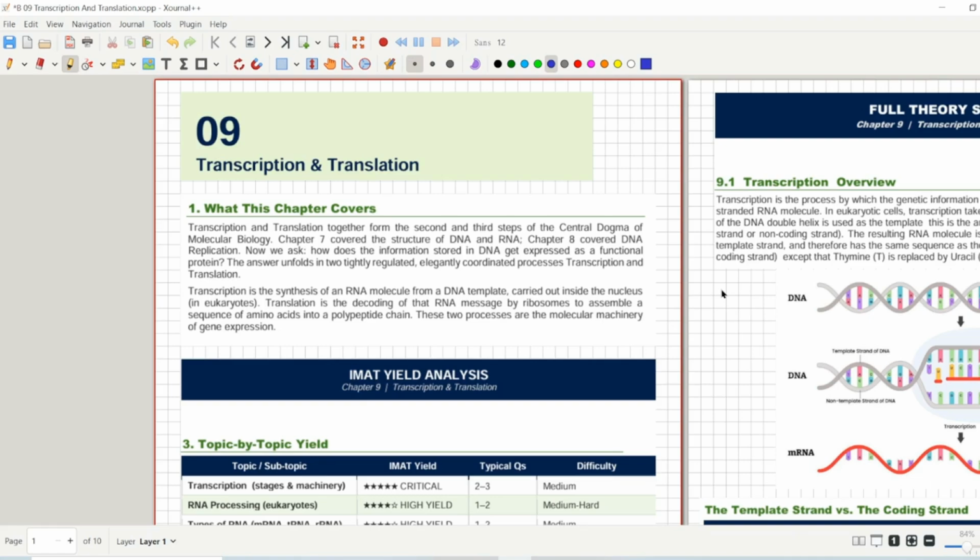So today we are going to start our chapter number 9, the last steps of the central dogma. In our last lecture we discussed replication, the first step of the central dogma, and now we will discuss the second and third steps, transcription and translation. Actually, transcription and translation combined are termed gene expression.